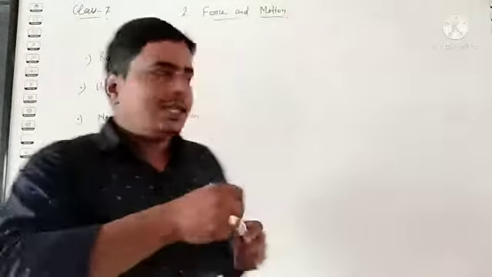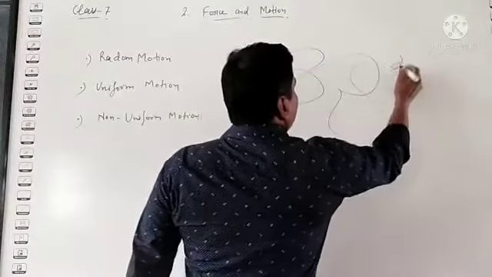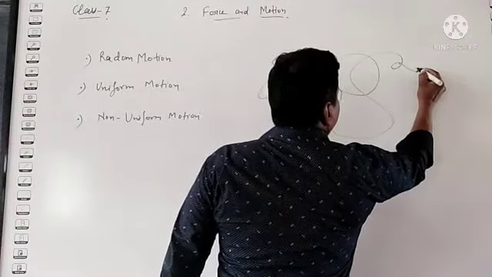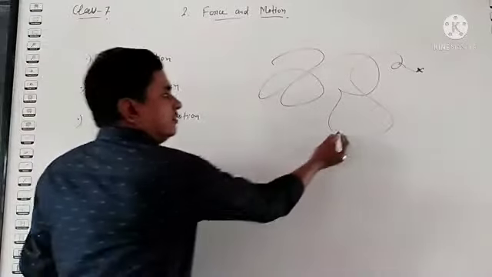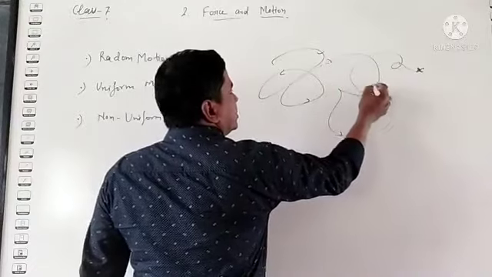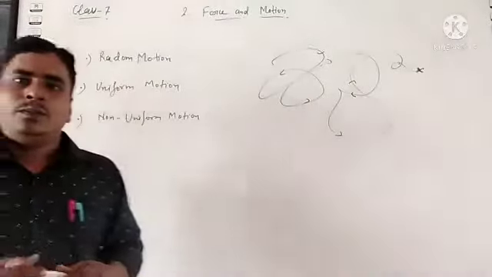Like this, it suddenly changes the path. See here, it changes the path. Mosquito.